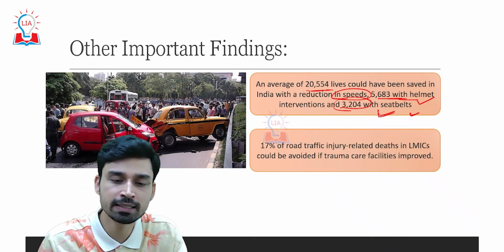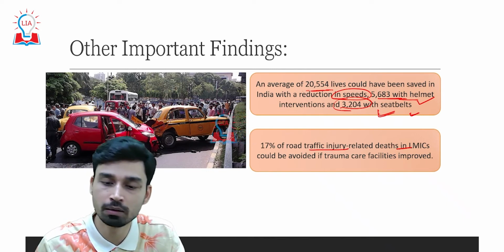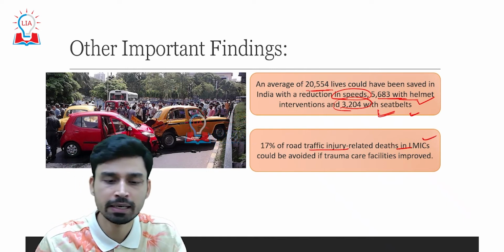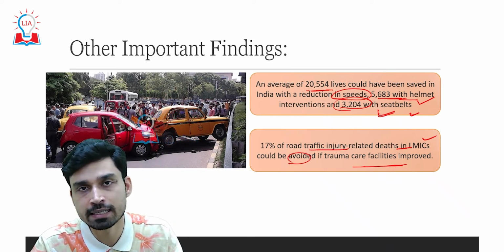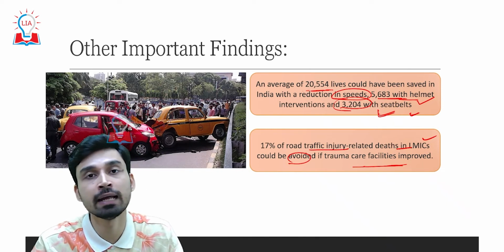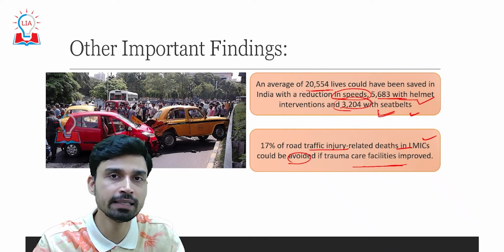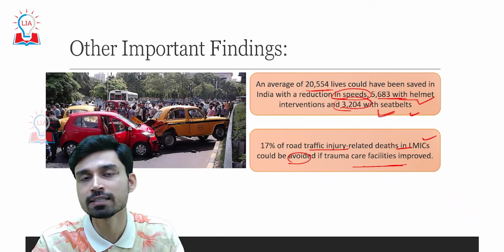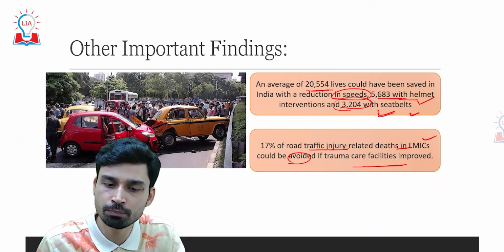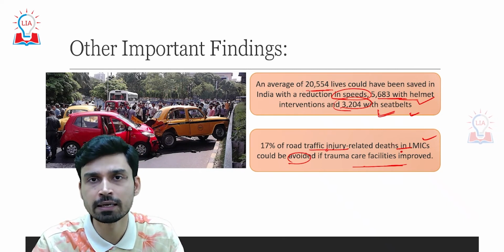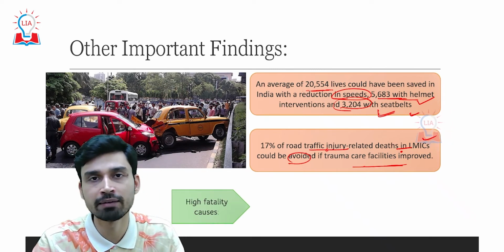Apart from that, it has also said that 17% of road traffic injury related deaths happening in low and medium developed economies could be avoided if trauma care facilities are improved. For example, in India, many deaths in road accidents happen in rural areas, but nearby we do not have good infrastructure as far as hospitals are concerned. Since people are not getting timely treatment, they are dying. So just by improving trauma care facilities and providing them even in rural areas, we can go a long way in saving lives.